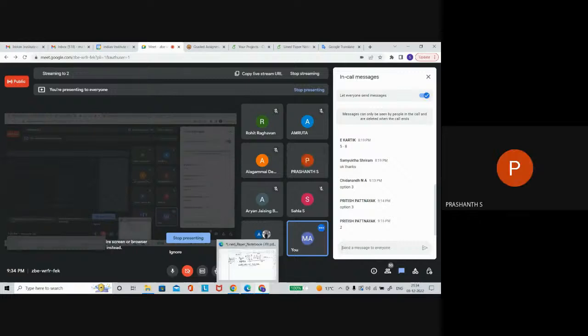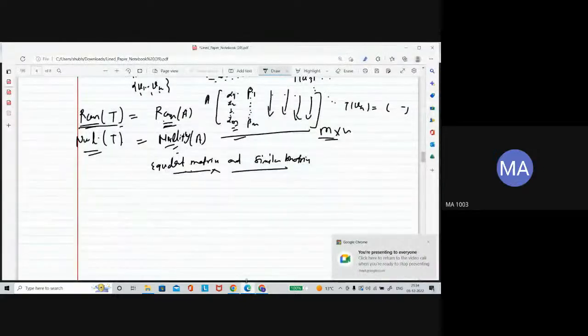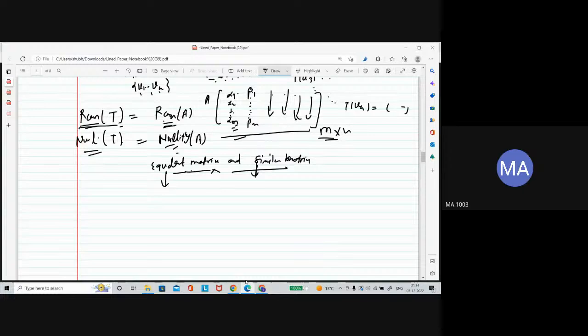Okay. So equivalent matrix and similar matrix. These are two different things, equivalent matrices and similar matrices, and two different definitions are given. The first definition is, suppose you have matrices A and B given. Can anybody unmute and tell me what the definition is? Is there exist P and Q invertible matrices such that B equal to QAP?